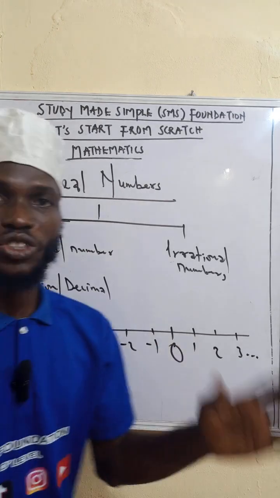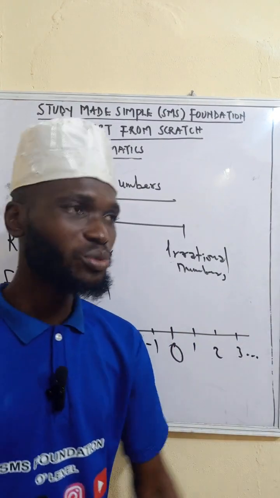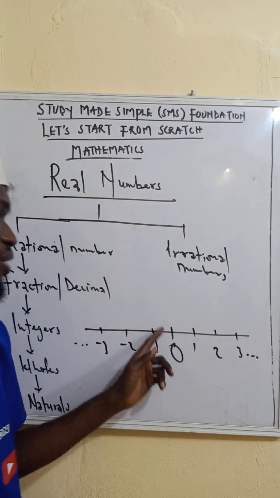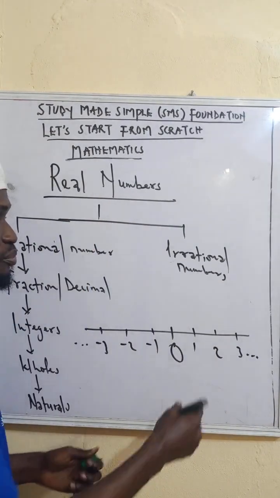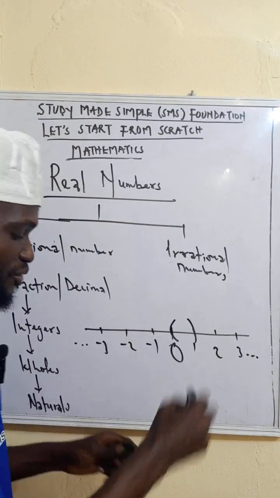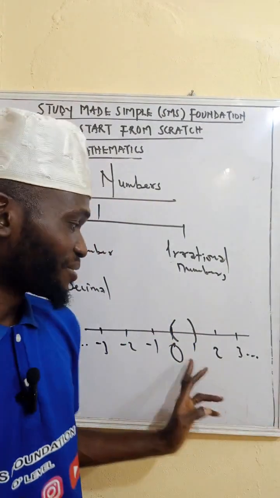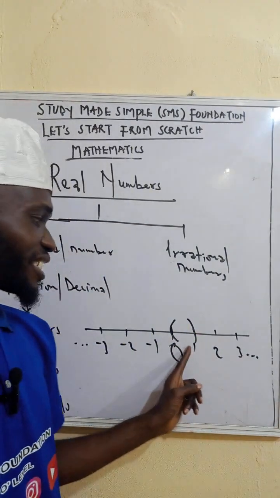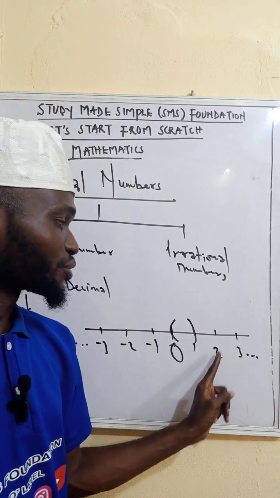If you look at between two real numbers, there are millions and uncountable, in fact infinite numbers in between two real numbers. For example, between 0 and 1. Some people will think after 0 it is 1, after 1 it is 2. No. That's if you are talking about the next integer after 1, that is 2. The next integer after 2, that is 3.